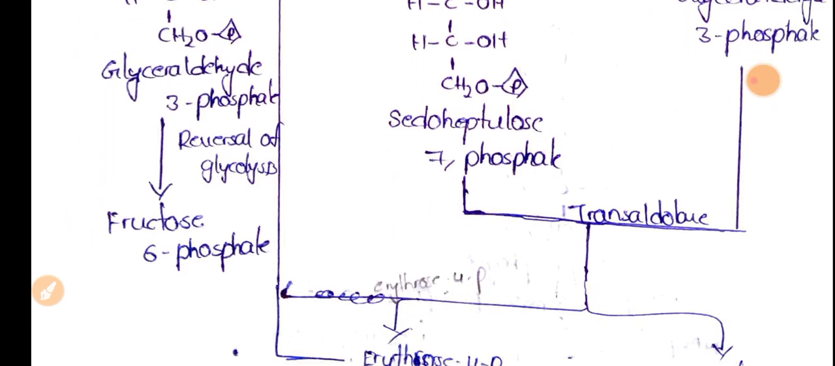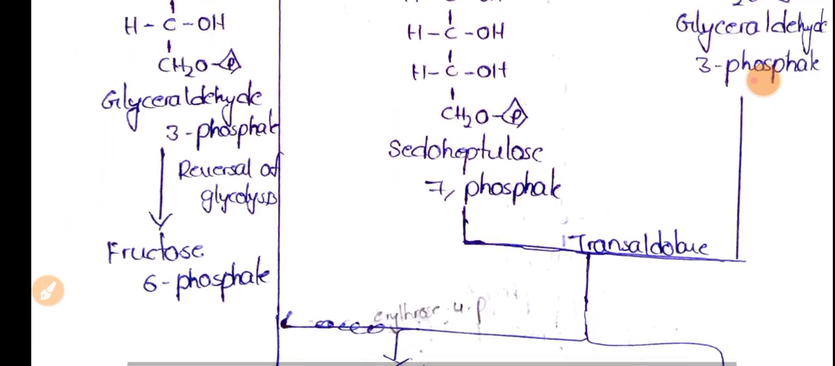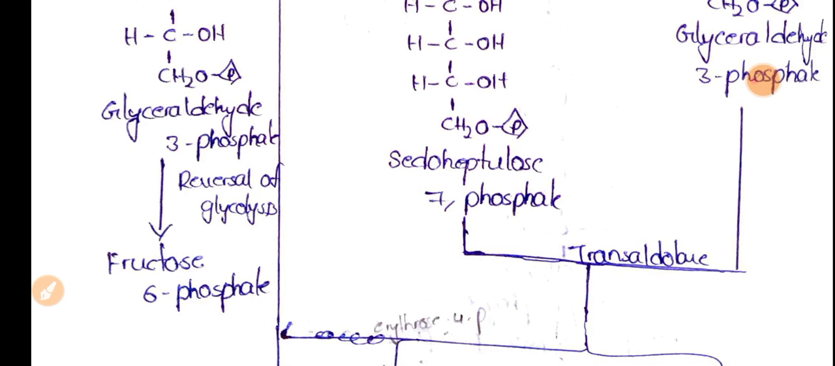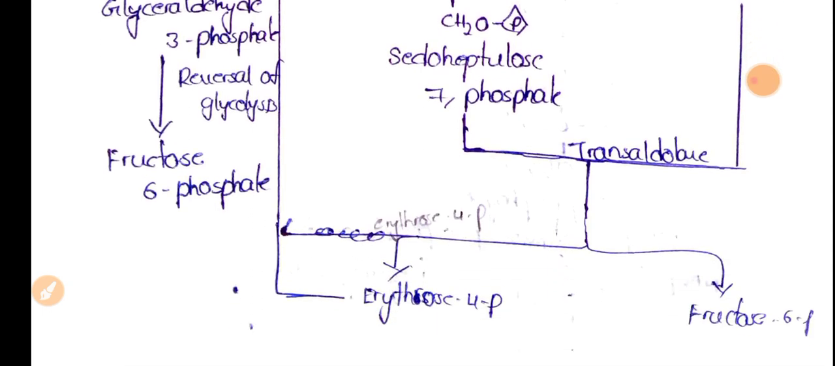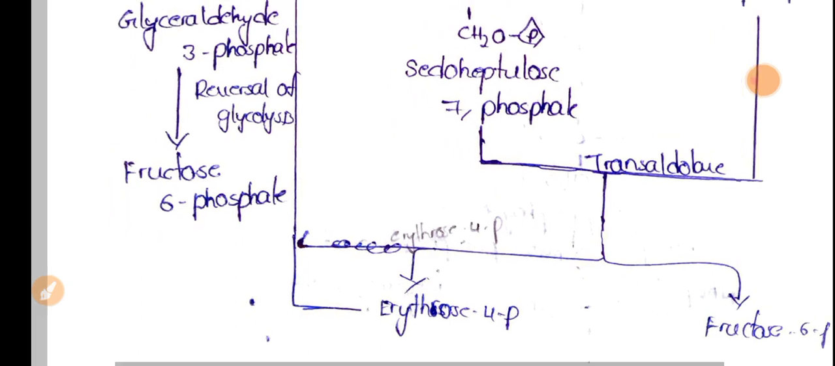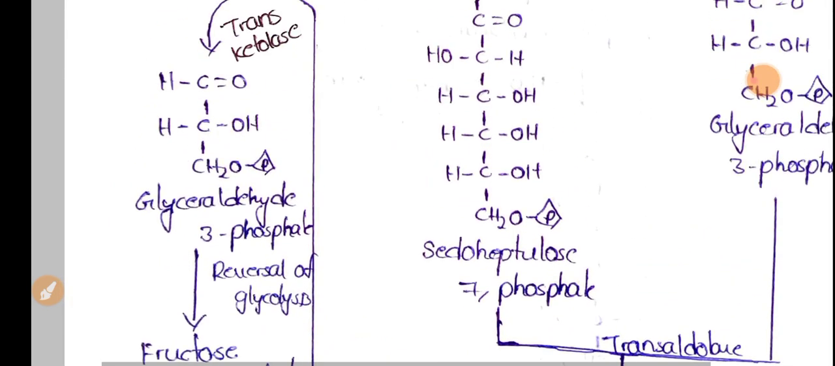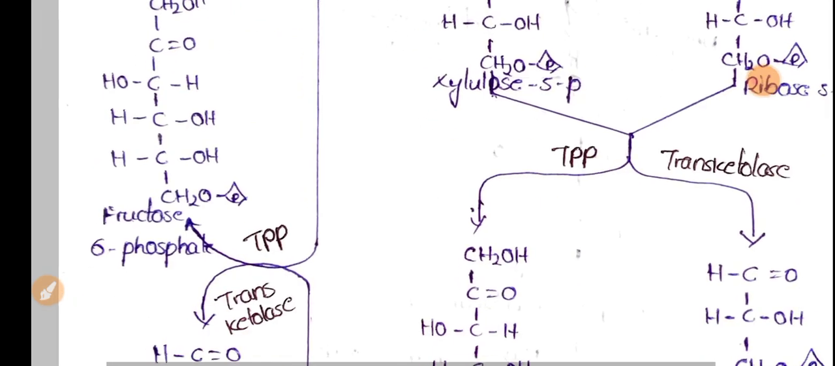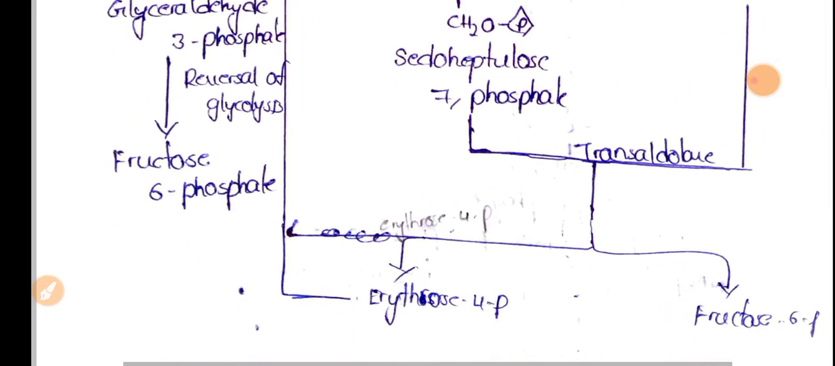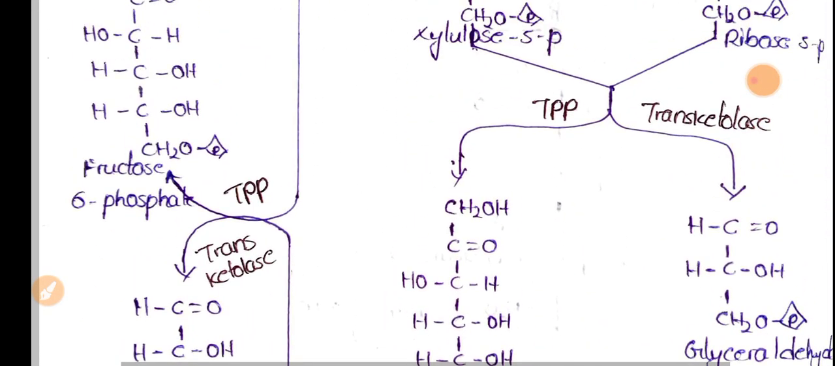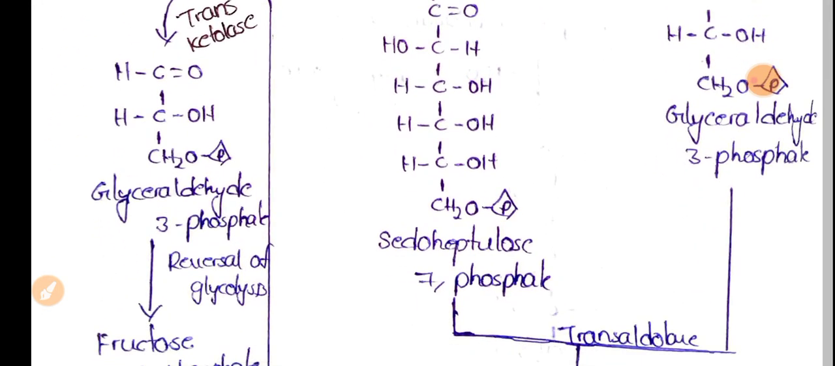Now again upon the sedoheptulose 7 phosphate and glyceraldehyde 3 phosphate, transaldolase will act and form erythrose 4 phosphate and fructose 6 phosphate. Again this erythrose 4 phosphate and xylulose 5 phosphate are combined to form fructose 6 phosphate and glyceraldehyde 3 phosphate, and the reversal reactions of glycolysis and the Krebs cycle, everything will be carried.